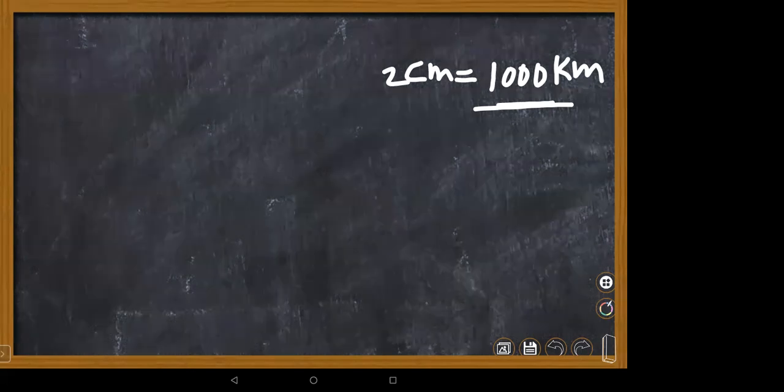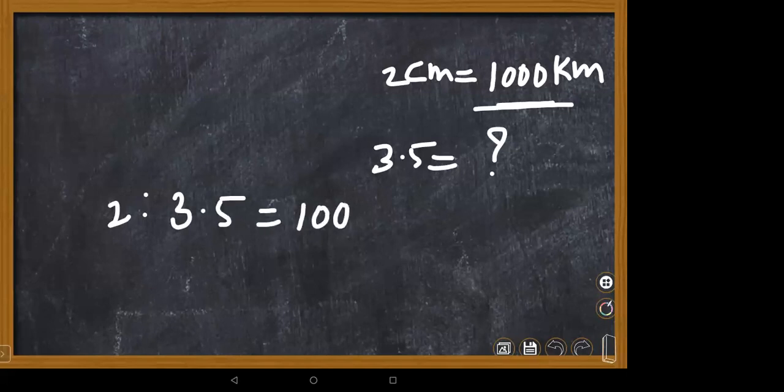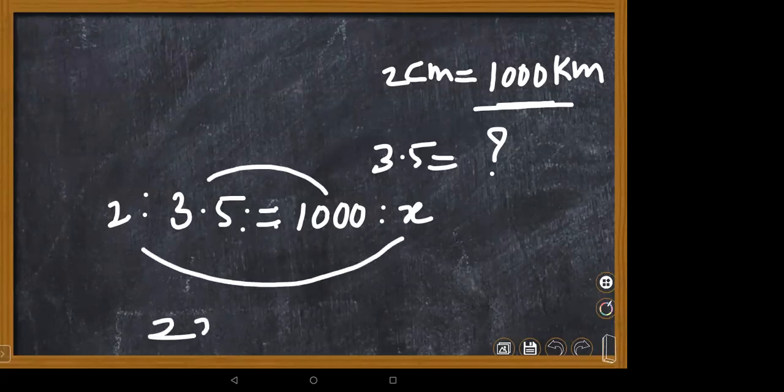3.5 centimeters. 3.5 centimeters is how much? Use your proportion, use your proportionality, children. Can we use here 2 is to 3.5? Yes or no, children? Yes, ma'am. 2 is to 3.5 as 1000 is to x. We can write it as equal also, children. Now you have to mention product of means equal to product of extremes. 2x equal to 3.5 into 1000.